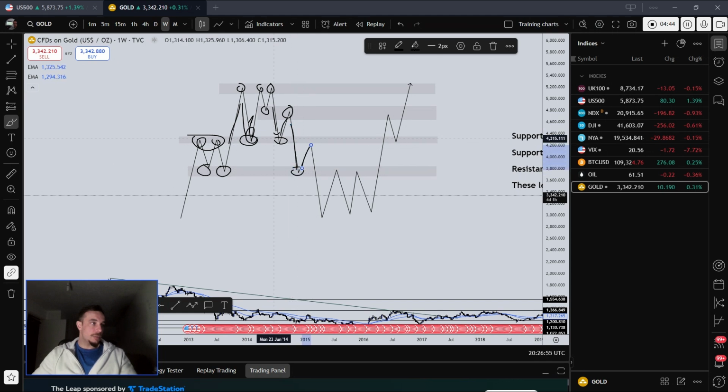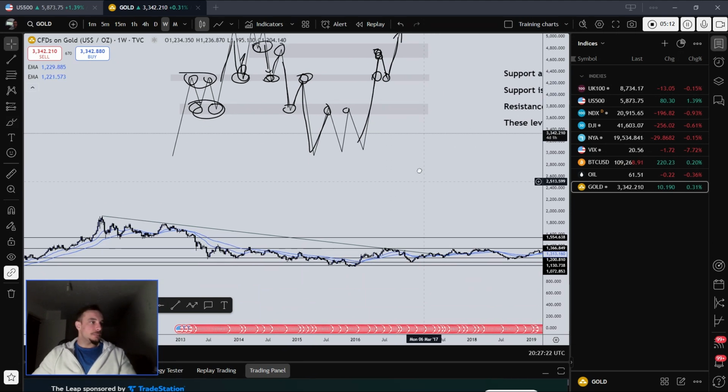broken down, support again over here, came back up, what was support over here is now resistance again, broken down, came back up, what was support around here now became resistance, broken up, and broken this resistance as well, came back to this level, which was support around here, became resistance, came back down, which was resistance here, now becomes support, and therefore reacts like this.